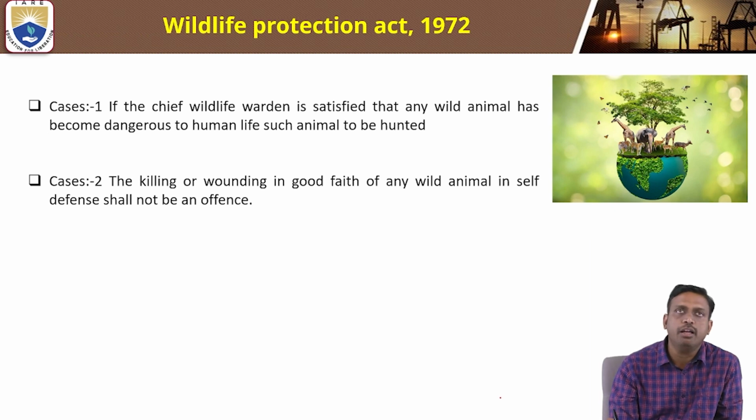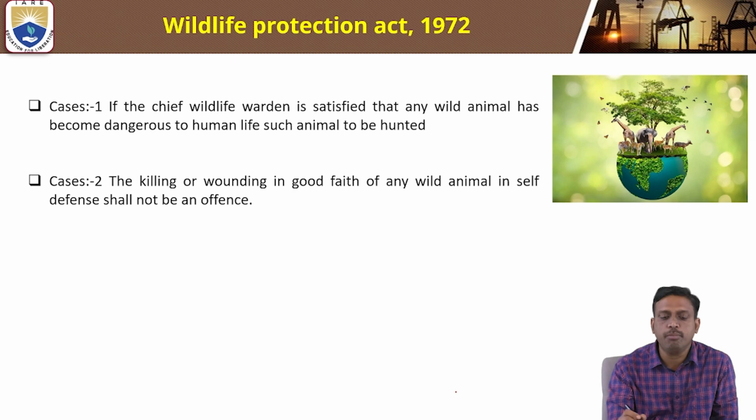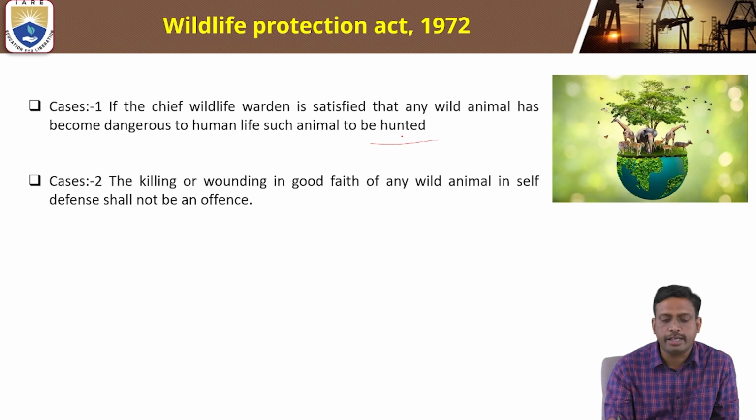Case 1 is if the chief wildlife warden is satisfied that any animal has become dangerous to human life, then such an animal can be hunted. Case 1 means that if the chief warden of the particular wildlife area is satisfied that the animal is dangerous, then a particular person can be permitted to hunt that wildlife.